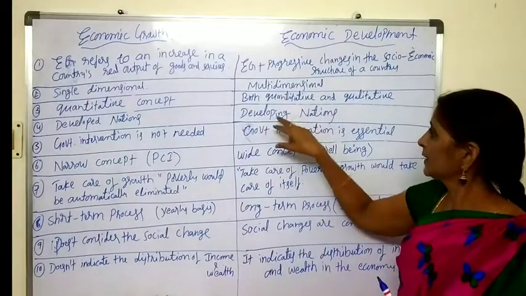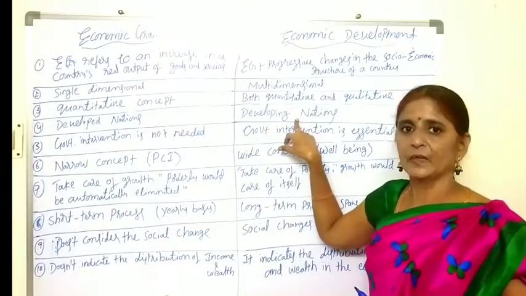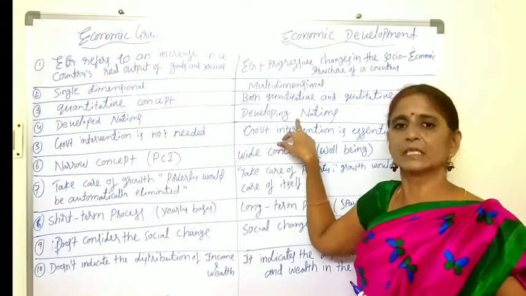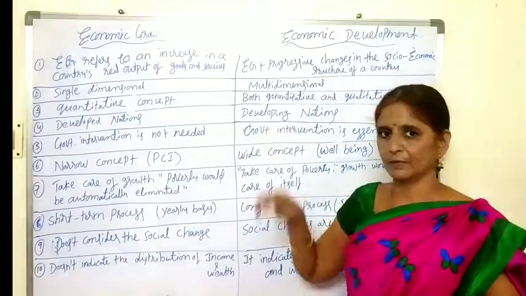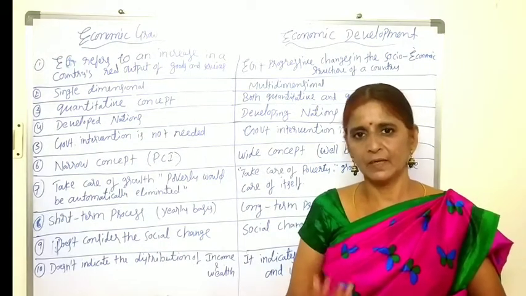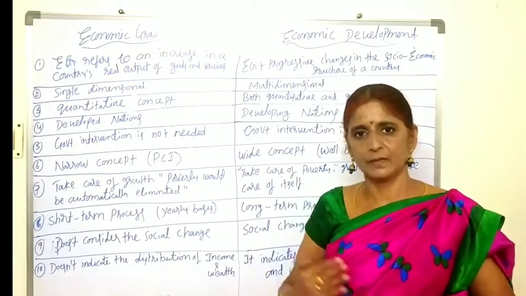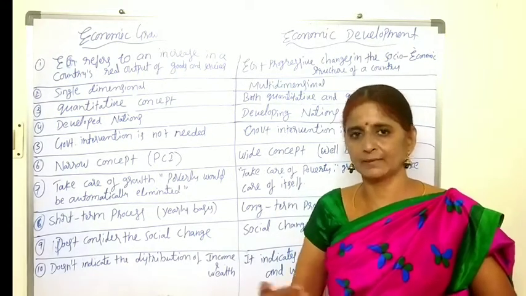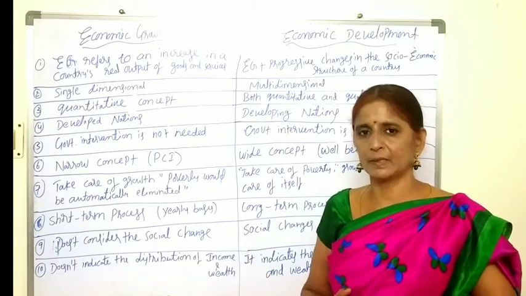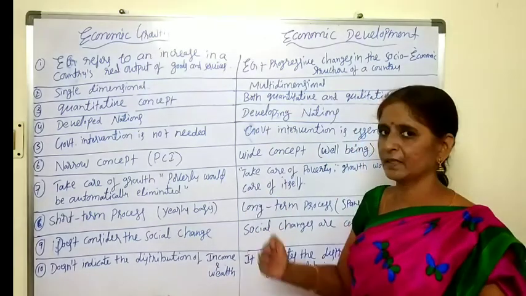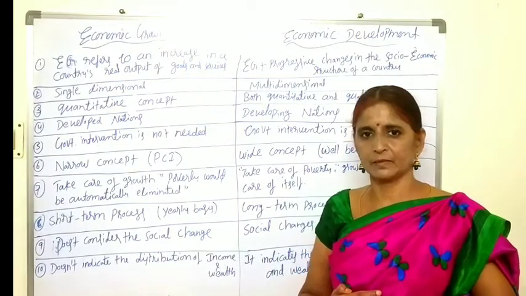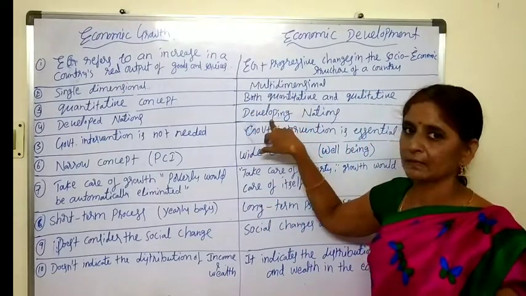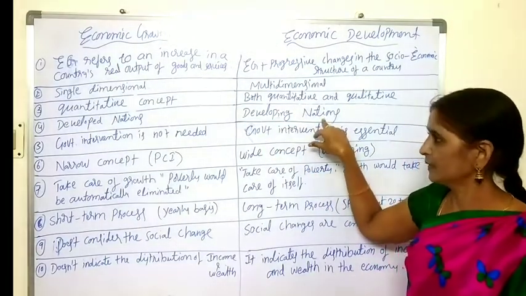And economic development is related to developing nations in the world. Developing nations are also called third world nations. India is also one of the developing countries. Why? Because developing countries are in the process of development. They are improving the well-being of the society. They have just started. They haven't reached the development process, and growth is also very low compared to developed nations. So the economic development concept belongs to developing nations in the world.